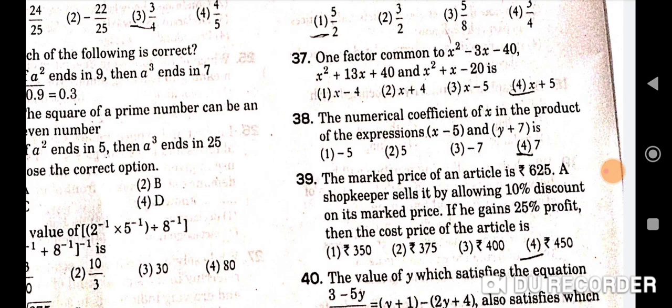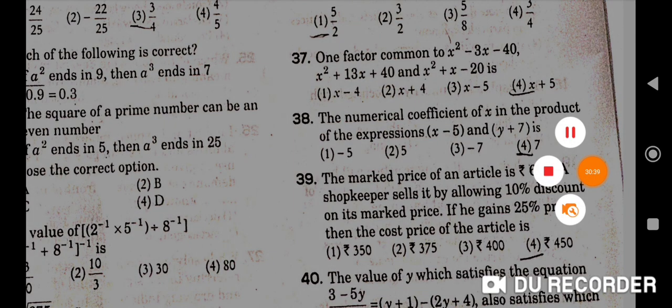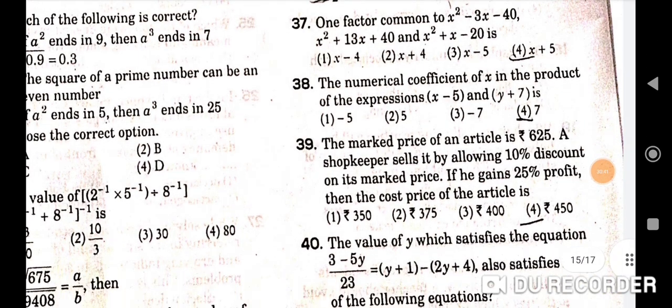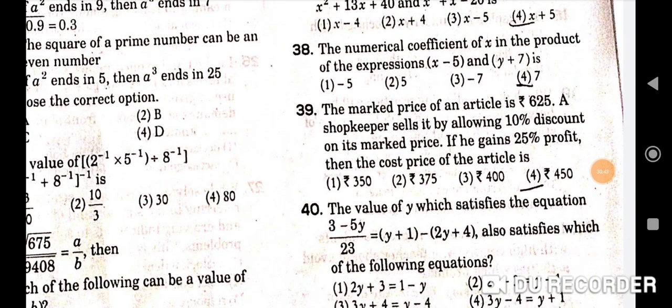Next question. The numerical coefficient of x in the product of the expressions x minus 5 and y plus 7 is. Correct option is 7. Next question.